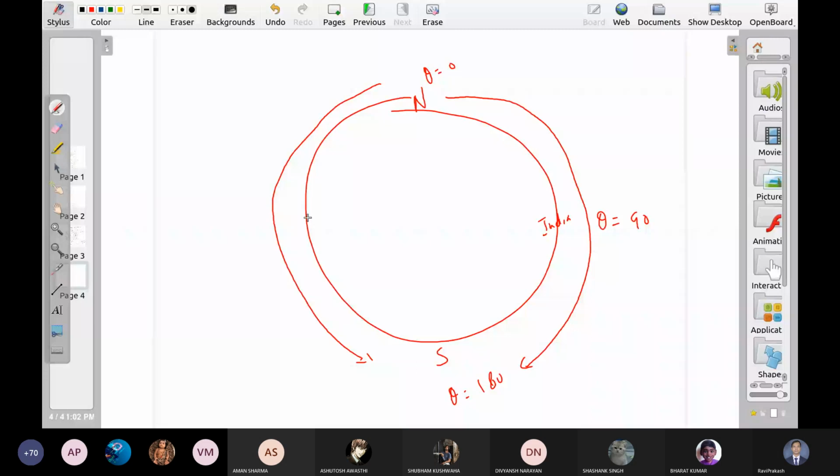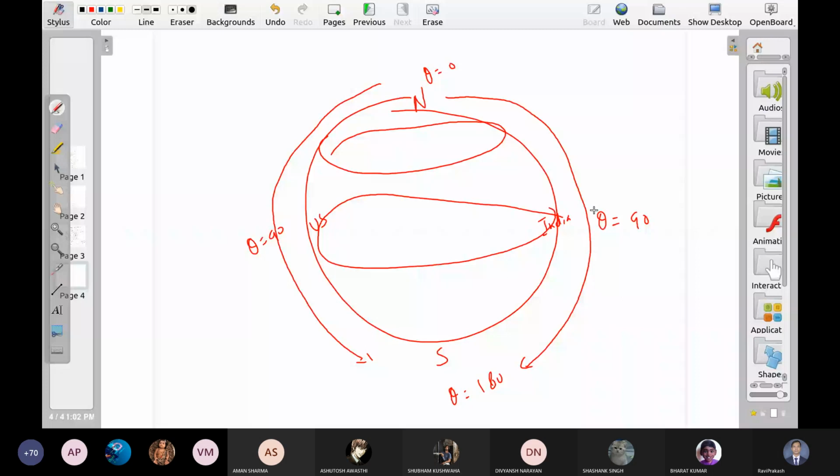R cap, you know. What is phi cap? Phi cap are these horizontal curves. I mean, how will you go from India to US? India से US आप कैसे जाएंगे? Theta is all the time 90. Theta तो हमेशा ही 90 रहेगा. Phi changes now. Let us say at India, phi is 0. When you go to US, phi becomes 180.